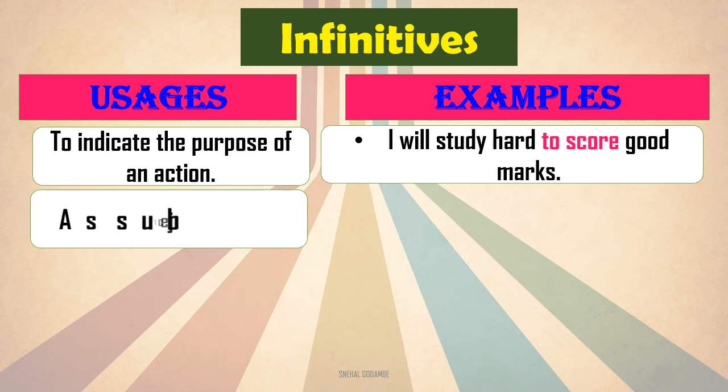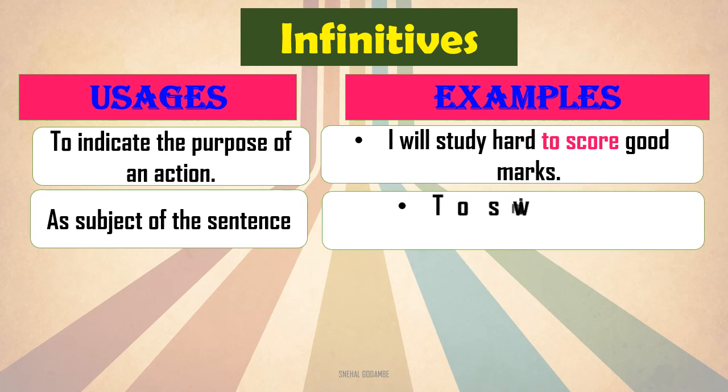Now the second usage of it is used as subject of the sentence. Now we have seen the basic sentence pattern is SVO, subject plus verb plus object. Now here, to score, it is used as to indicate the purpose of an action, but it is not a subject here. Its subject is I. या सेंटेन्स मध्ये I subject आहे, पण काही वेळेला infinitive verb form हे त्या सेंटेन्सचा सब्जेक्ट म्हणून पण आपल्याला वापरता येतो. आपण एक एक्झाम्पल मगाशी पाहिलं बघा. We will see one more here.